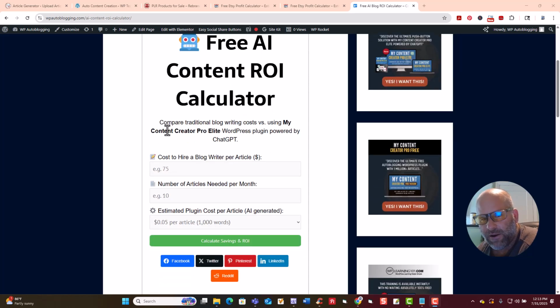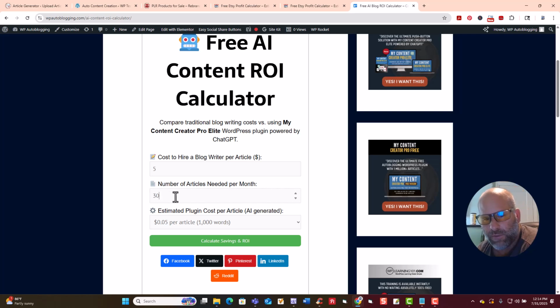What it's comparing is traditional blog writing cost versus our plugin called My Content Creator Pro Elite. It's a WordPress plugin powered by ChatGPT. So let's say you get an article. Let's say even you go to Fiverr, okay, and you pay $5 an article. Now it says number of articles that you want per month. To be honest with you, you need to be posting articles every day, okay. So let's just say 30.